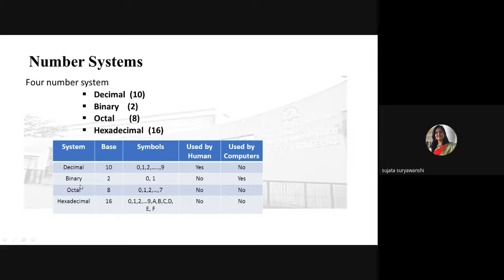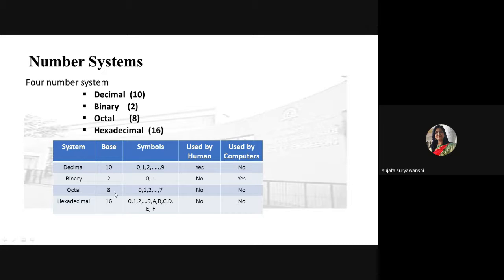Then the binary number system has base 2. This indicates the total number of symbols used by that number system to represent values. Only 0 and 1. The lowest value is 0, the maximum value is only 1. So with the help of these two symbols only, we can represent any binary number. Again, it is not used by humans, but it is used by computers.